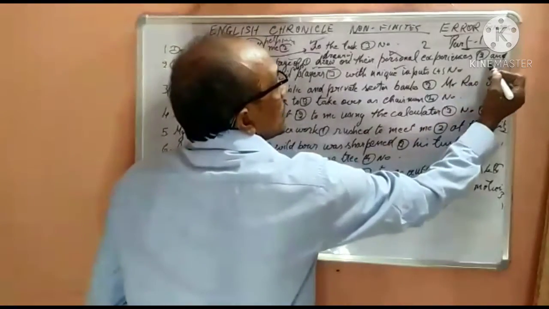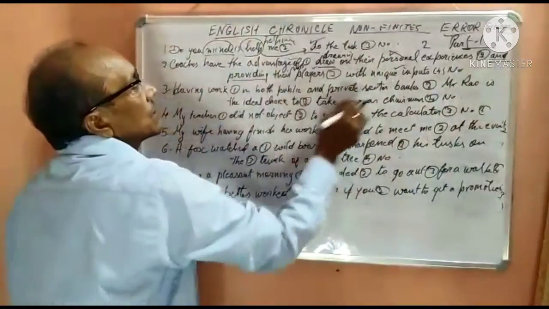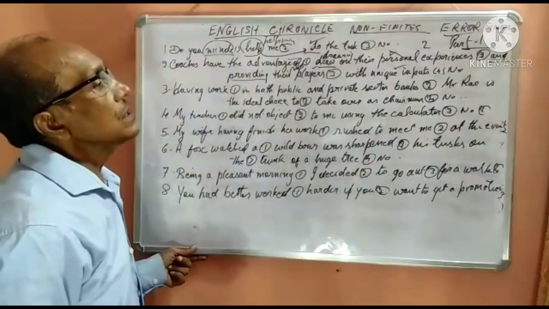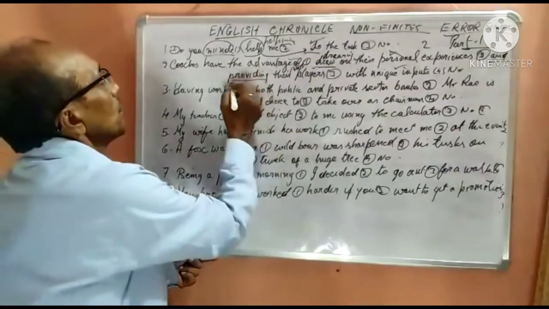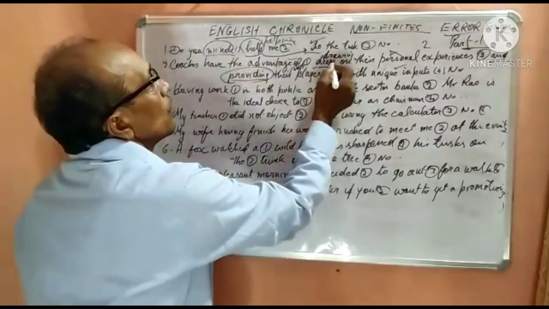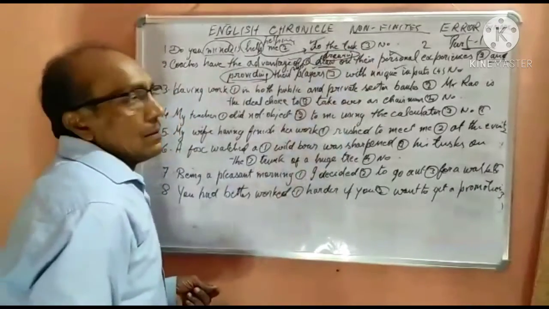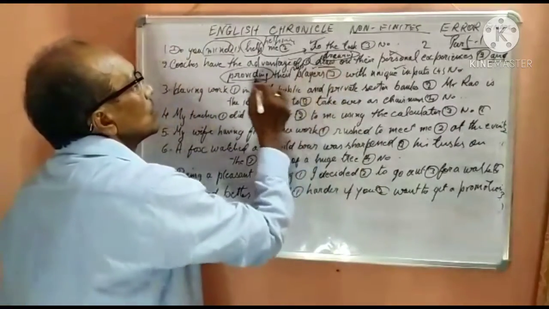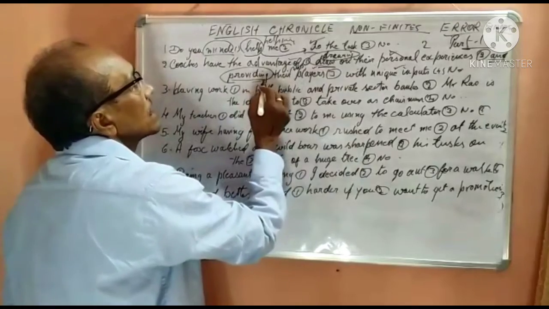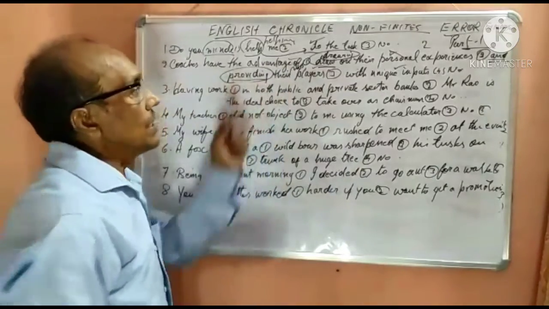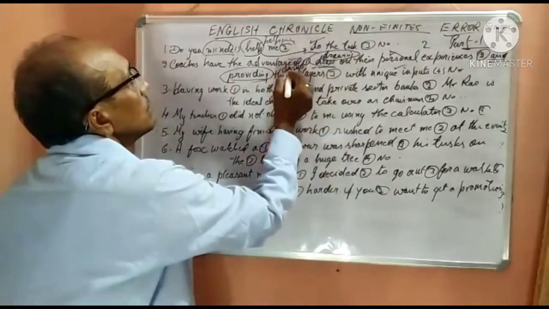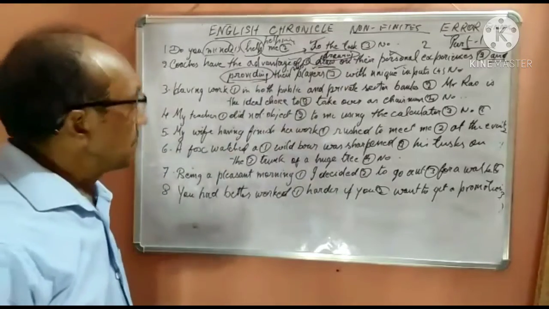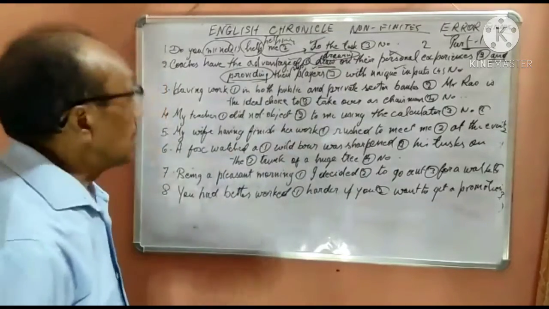And now you see, when there is "and", there is a similar structure in the first part of the sentence and in the second part of the sentence. What is the similarity? Parallelism: providing and drawing. These two things are parallel, joined by "and". Providing is a continuous form, so this is also a gerund. So this should also be a gerund because this is the object of the preposition "of". I hope I am clear. Now let's take the third question.